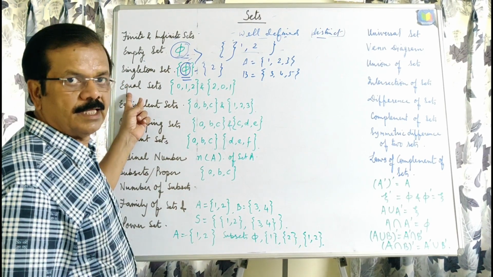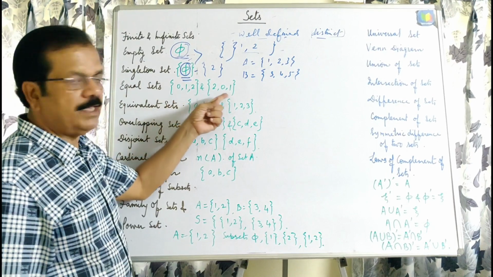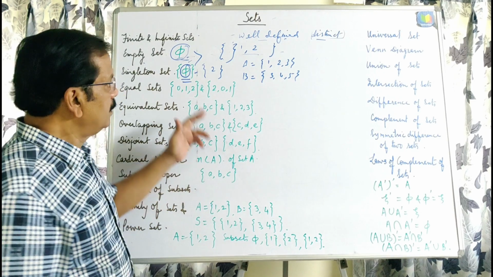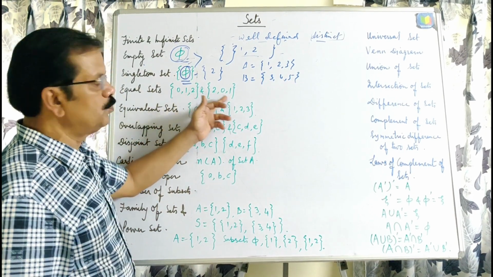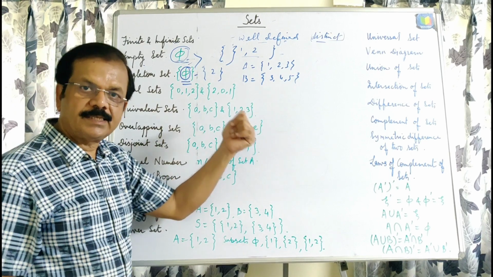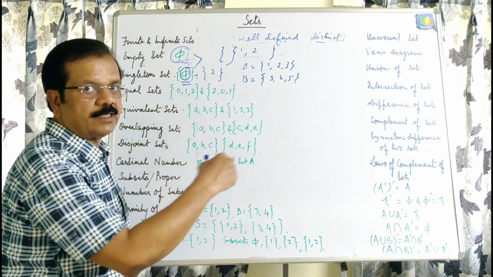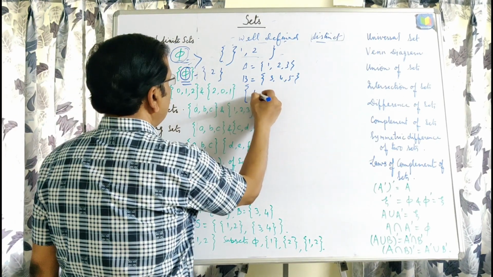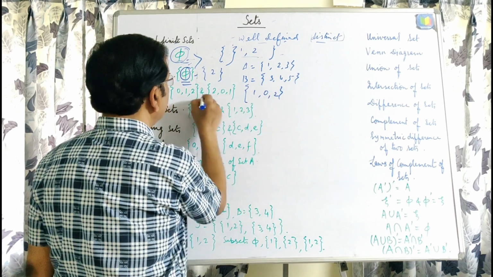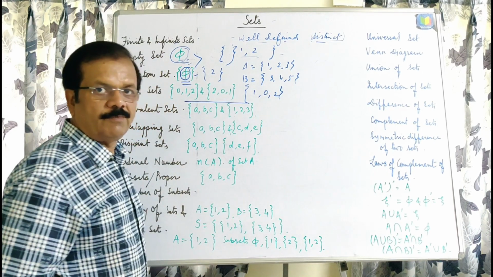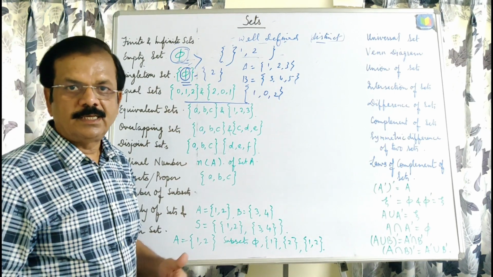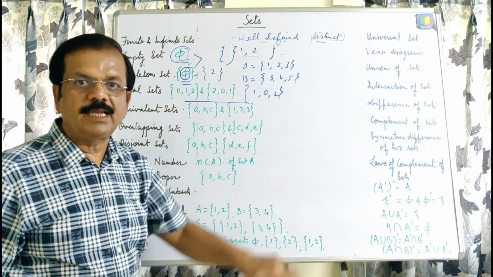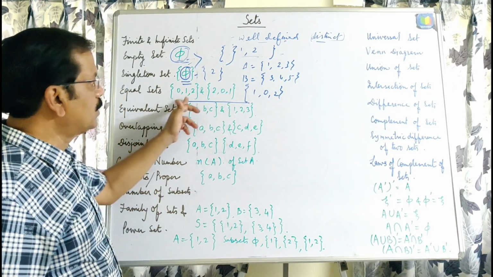Equal sets: if two sets are having the same elements, it doesn't matter whether it is written as 0, 1, 2 or 2, 0, 1. If we are writing in sets, we can write in any order, but all these sets are the same. Say 1, 0 and 2, this is also the same. We can change the order of the elements, but all these sets are having the same elements, and that is why these are equal sets.